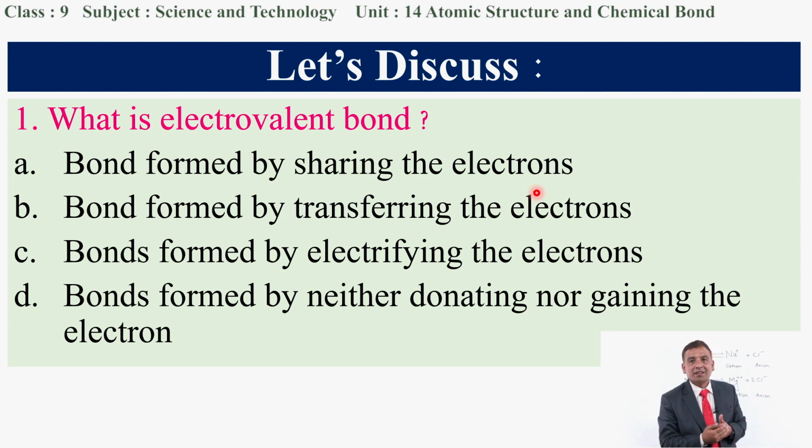Can you make a guess? Yes, as you are guessing, this is the correct answer. That means bonds which are formed by transferring the electrons from one atom to another atom, that is called the electrovalent bond. I think you also have got the correct answer. I think you took the correct option.